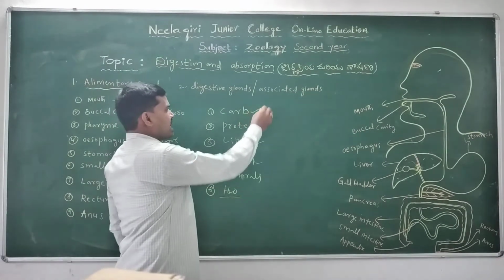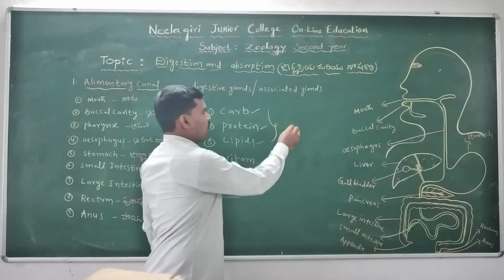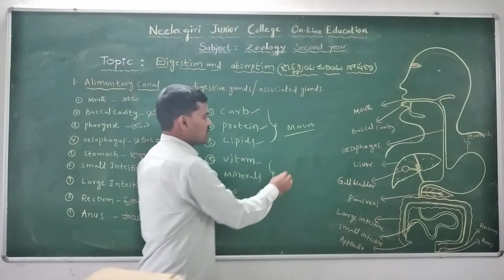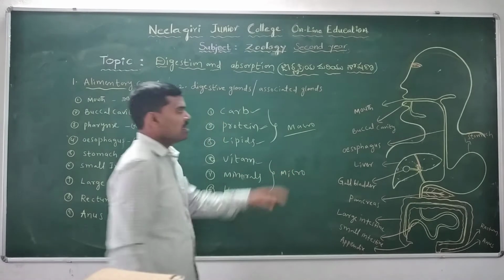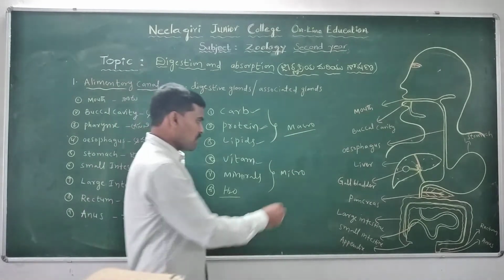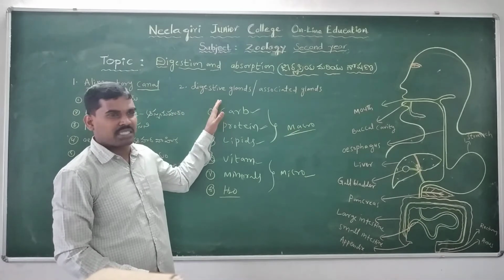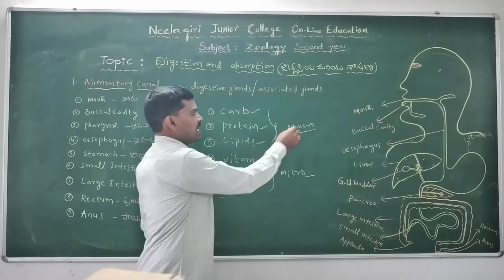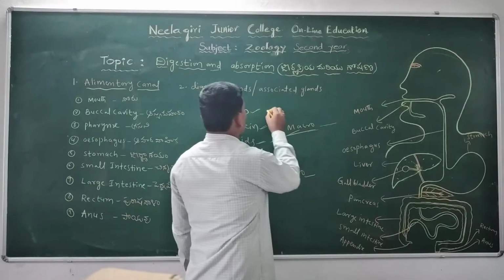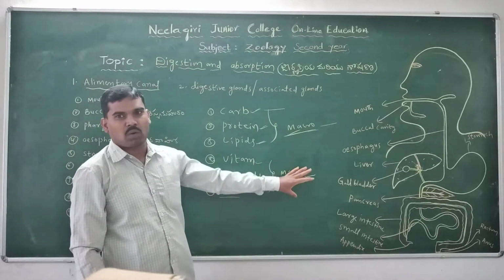Carbohydrates, proteins, and lipids are the three macromolecules. Macro means complex substances, micro means simple substances or simple food materials. So these three types of food materials, carbohydrates, proteins and lipids, macromolecules, are broken down and converted into micromolecules.